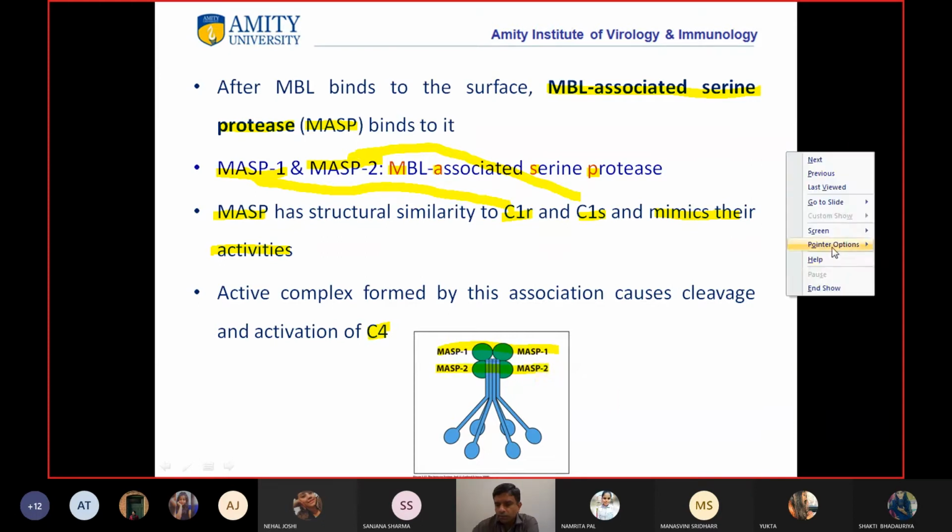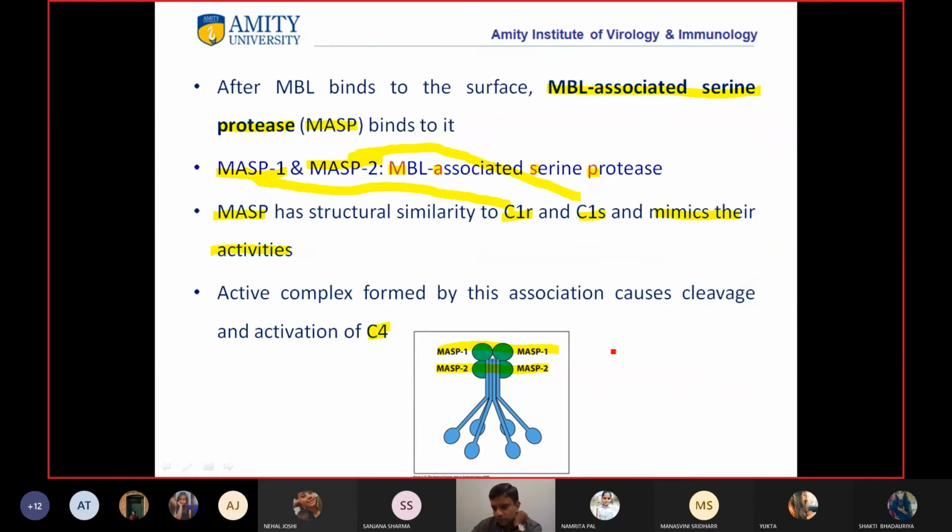Now let me do a comparison with C1Q. If you remember, you have C1Q, C1R and C1S.